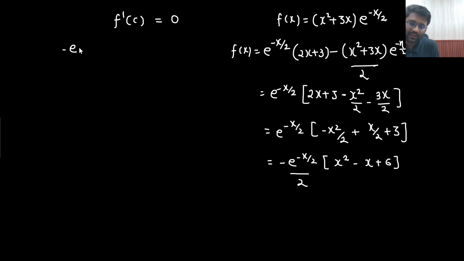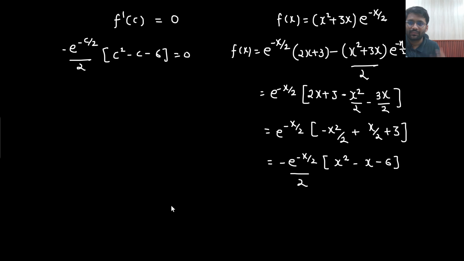Okay. So the scenario we are getting is e to the power minus c by 2, divided by 2, times c square minus, actually in place of x we are putting c. So c square minus c plus 6. Okay, are we doing it correctly? Or is there a problem of plus minus? Yeah, minus 6 will be there, no? Here there will be minus 6. This is what I was thinking. Here there will be minus 6. Right?